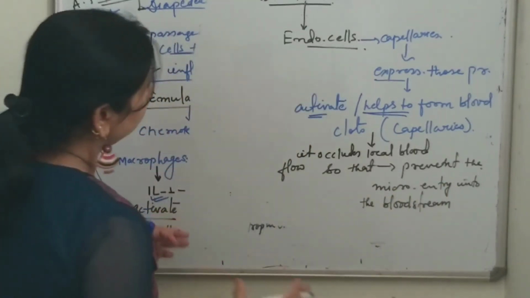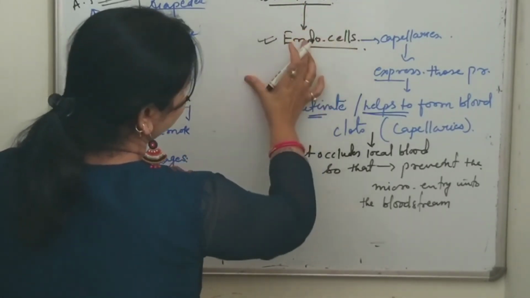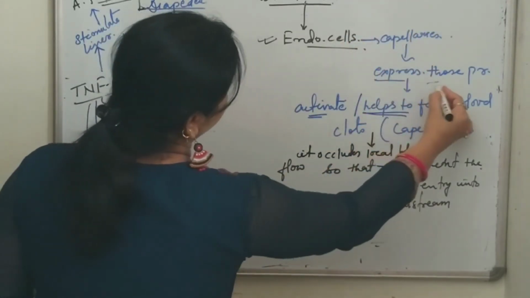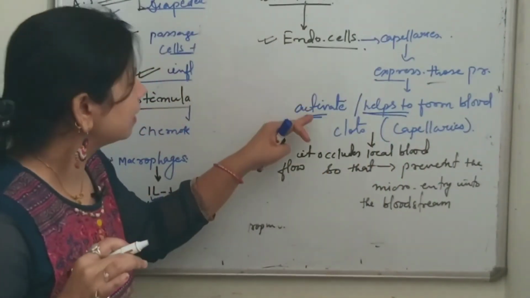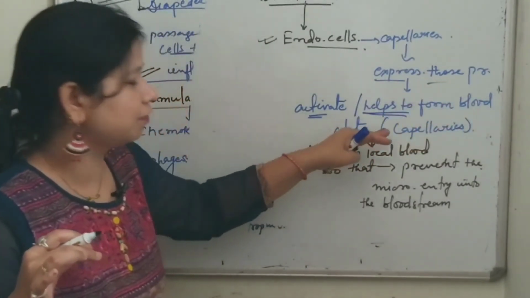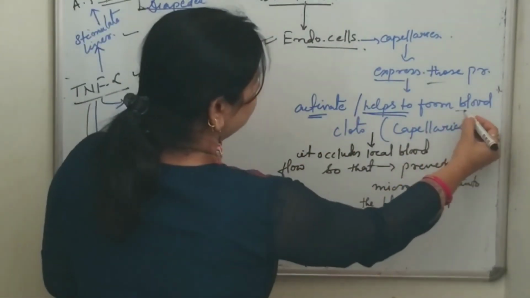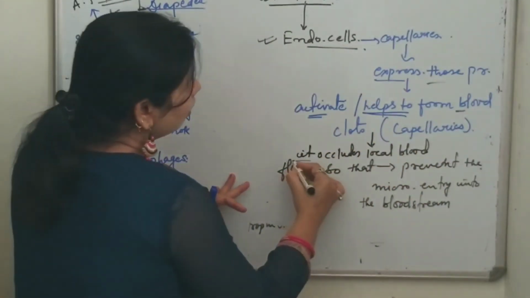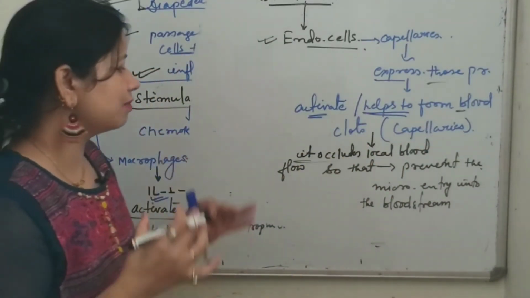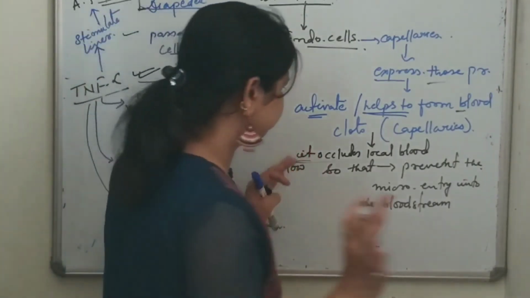So what I have told is that tumor necrosis factor alpha stimulates the endothelial cells again to form those capillaries that express the proteins which are mainly responsible to activate, or which help to form, the blood clots within the capillaries. And what is the requirement of the formation of these blood clots? Because it is going to occlude the local blood flow, so that the microorganisms' entry into the bloodstream can be prevented.